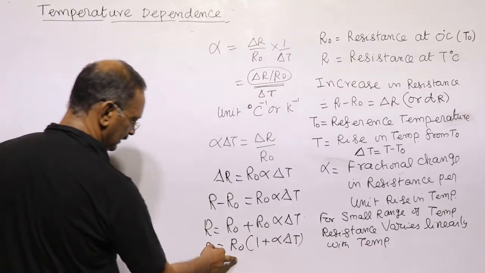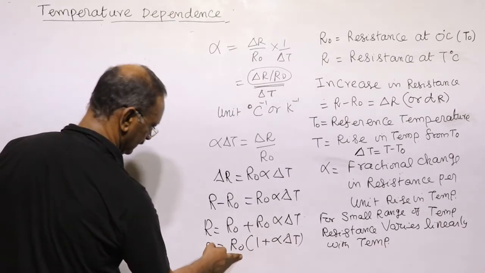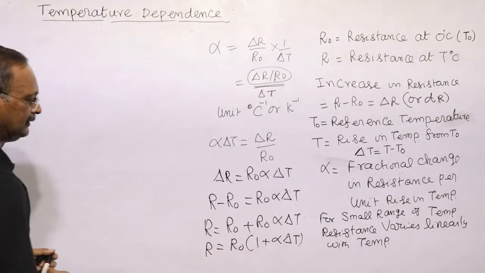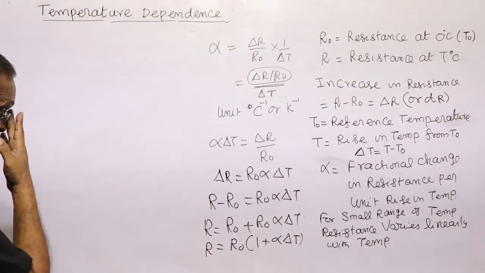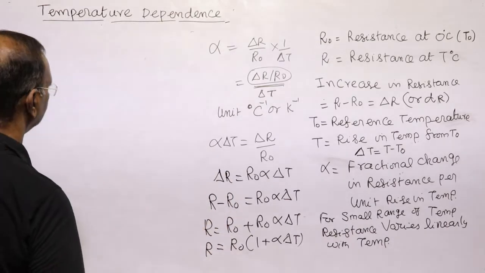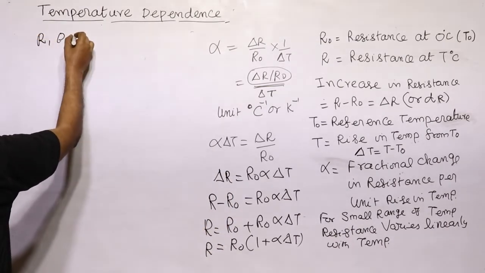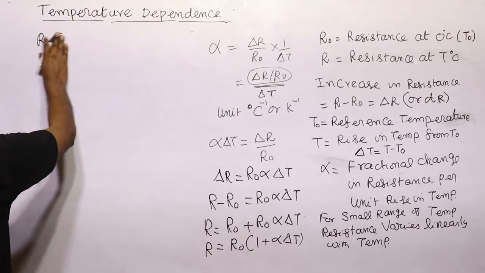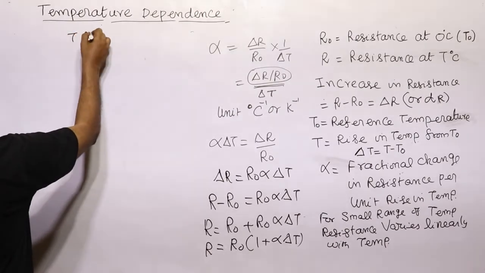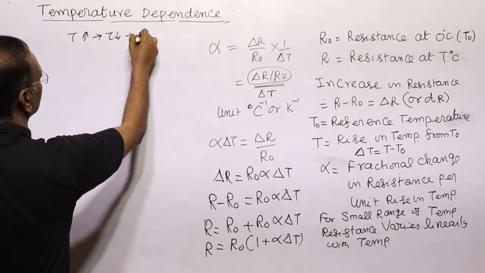R naught is the resistance of the conductor at 0 degree centigrade or at a reference temperature, and delta T is the rise or change in temperature. Similarly, since resistance and resistivity are proportional, if temperature increases, the relaxation time tau decreases, which means R increases.